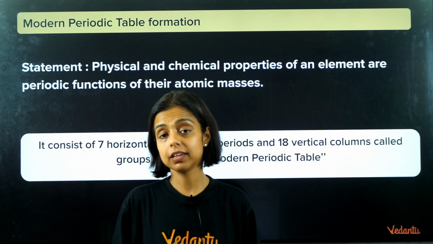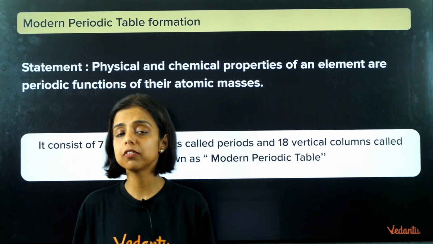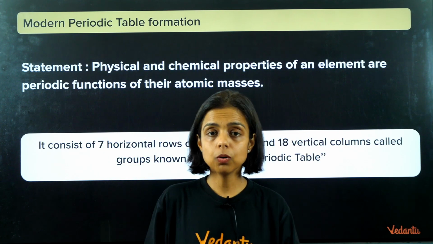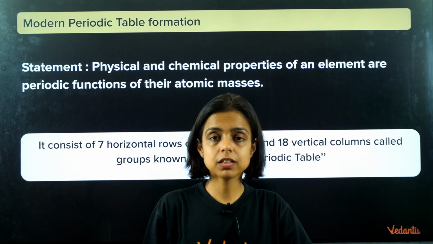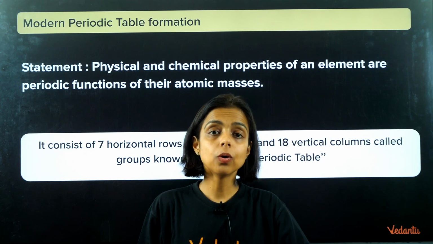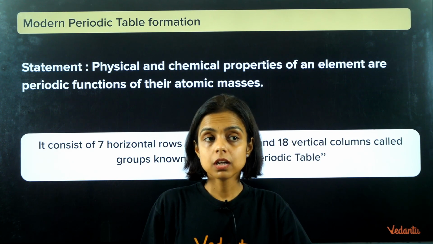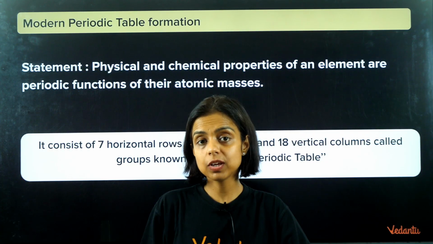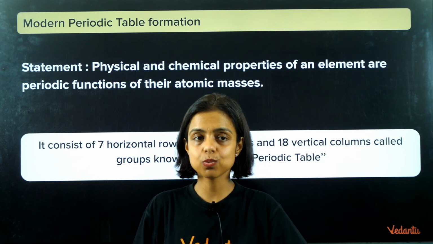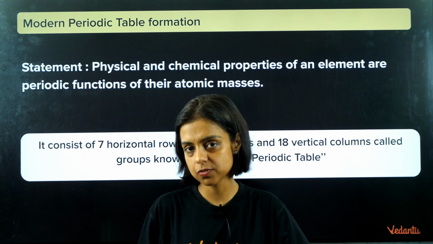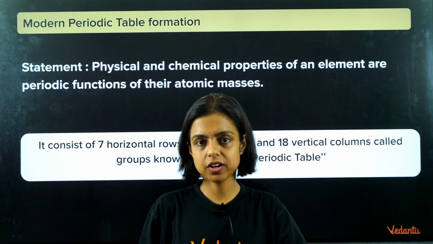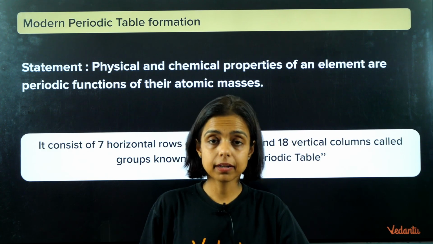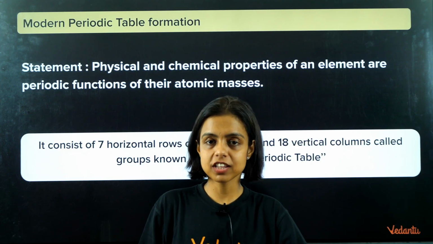But till then, he did a lot of work in the field of science and physics. Even though he died, the Nobel Prize of that year was not given to anyone, because it was considered that if he were alive, he was the best candidate to receive that Nobel Prize in physics, right? So he died at such a young age, Henry Moseley, in the World War, fighting for his country.